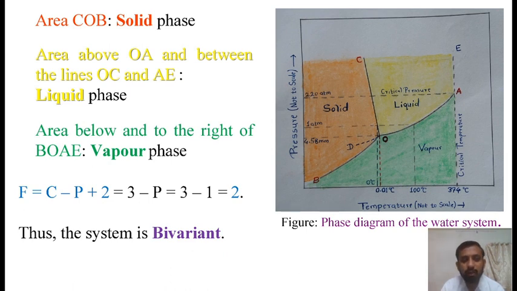In all the three phases, the number of phases is 1 and the number of component is 1. Therefore, F is equal to 2. Thus, each system, that is ice, water and water vapor, has 2 degrees of freedom. It means the system is bivariant.